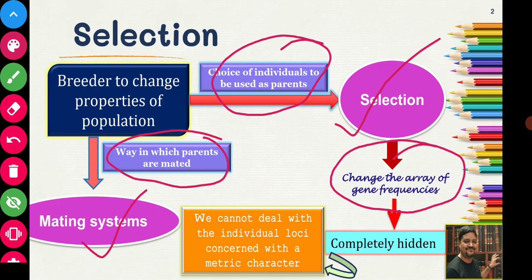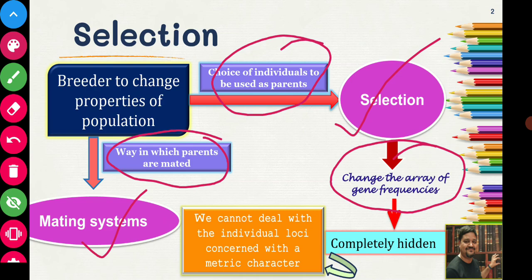You cannot see a gene in an animal. So what will you see? You will see the trait expressed by those genes, the effect of those genes. That means if the trait is growth or body weight, you cannot see the genes associated with body weight, but you can see the body weight. So indirectly you are changing the gene frequency. You are choosing the animal based on its body weight, and you are increasing the frequency of those genes that are responsible for more body weight.